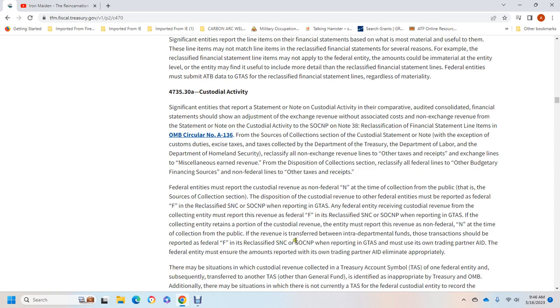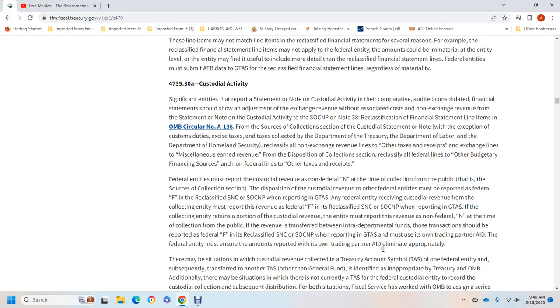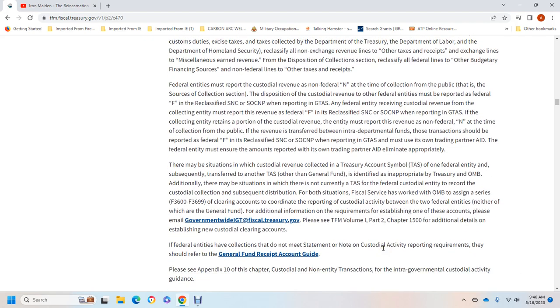Reclassified as a statement of net cost or statement of changes in net position, the reporting to the Government-wide Treasury Account Symbol must be the trading partner, as a trading partner. The federal entity must report the amounts of the transfer to the trading partner department appropriately eliminated.